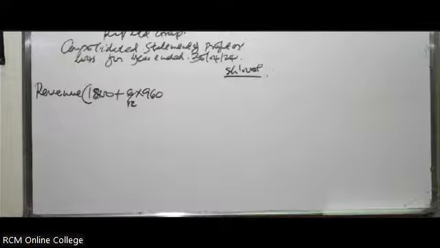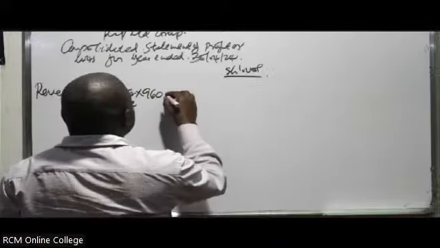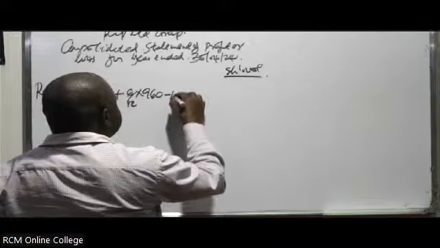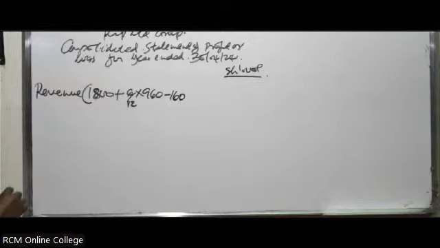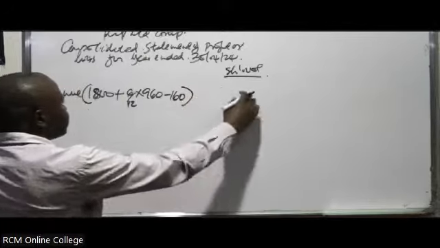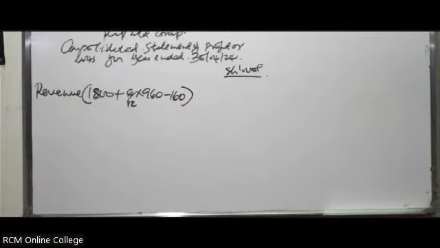We will deduct the intercompany sale, which was 160. There's no other adjustment. So that's the only one. We eliminate that 160. What will you get?